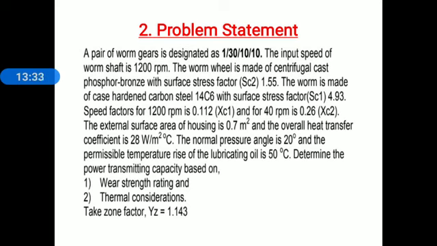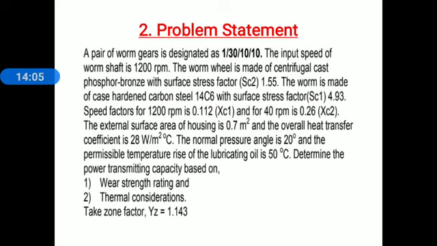The worm is made up of case hardened carbon steel 14C6 with surface stress factor SC1 4.93. Speed factor for 1200 rpm is 0.112 XC1, and for 480 rpm is 0.26 XC2. XC1, XC2 are speed factors for the wear of worm and worm wheel.